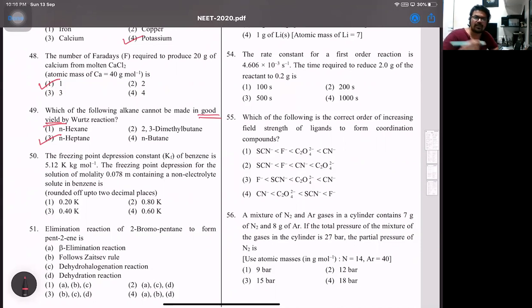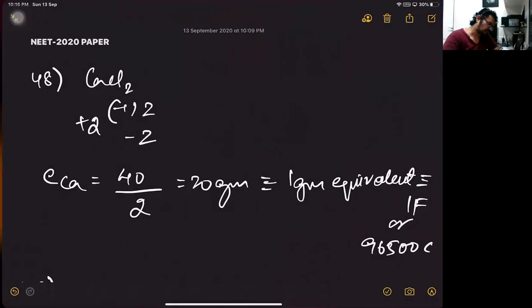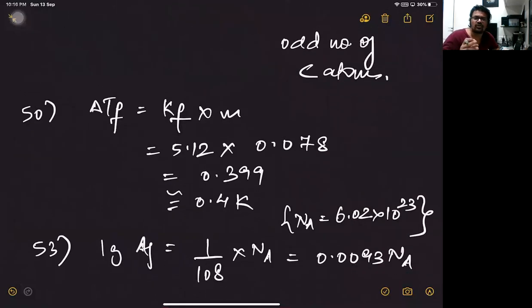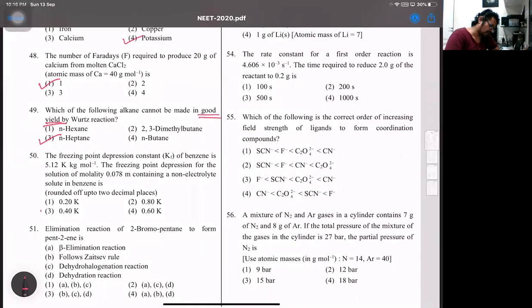The 50th, it says the depression and freezing point for benzene. That's the KF value. Molality is given 0.078. They want over there nothing but the freezing point depression. That's going to be delta TF. See this part? 50th, if you observe, delta TF is KF into m. KF we have, molality we have. That answer is nothing but 0.4 Kelvin there. So 50th, that's going to be nothing but over here 0.4 Kelvin. So 50 is 3.